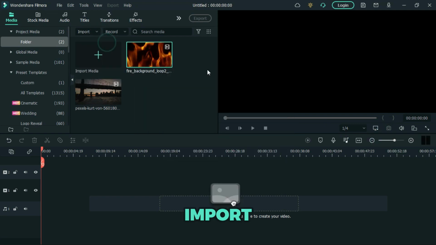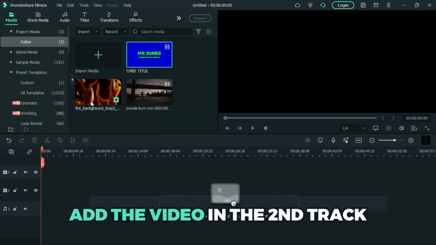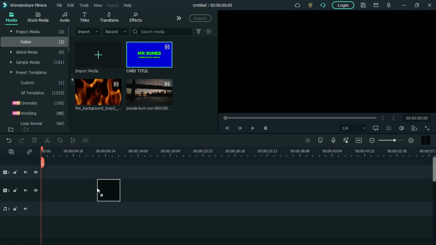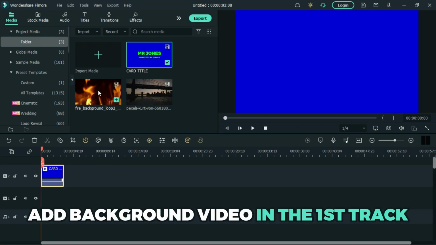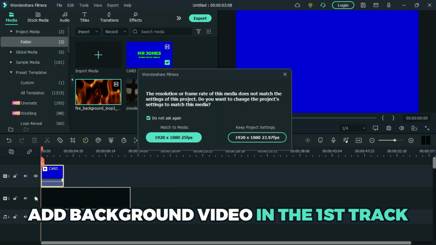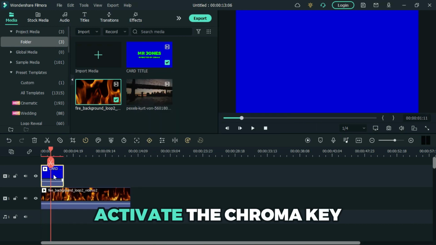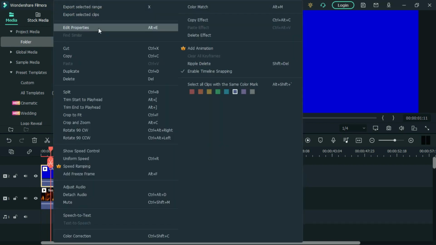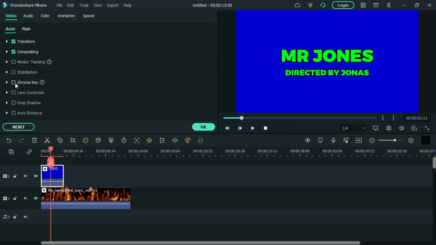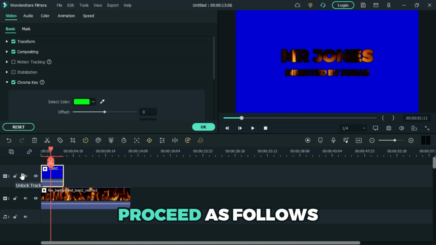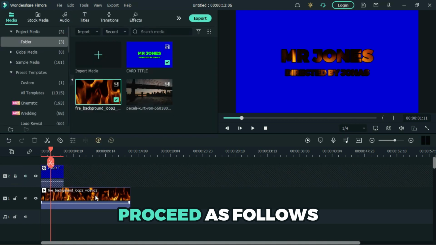Import the video. Add the video in the second track. Then add your background video in the first track. Go to Edit Properties and activate the chroma key. Lock the second track and adjust your background video as follows.